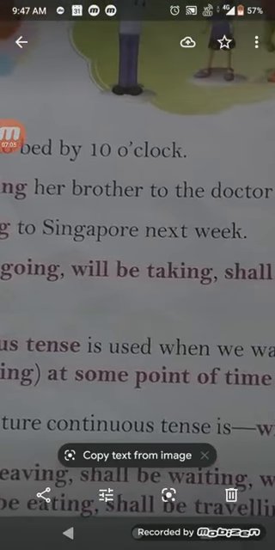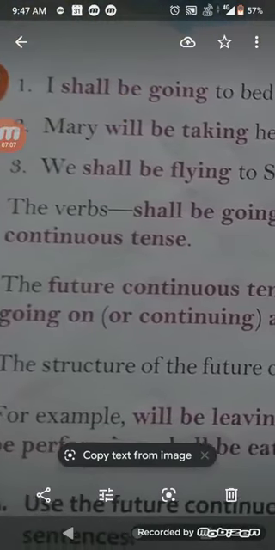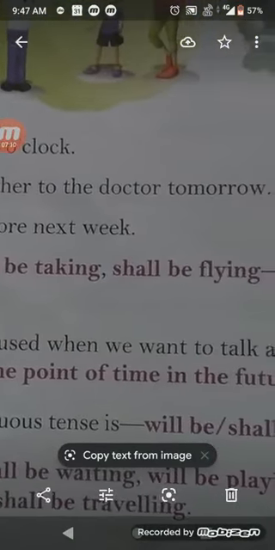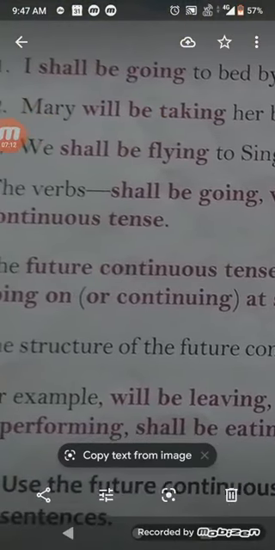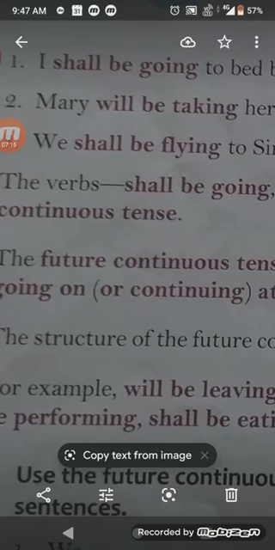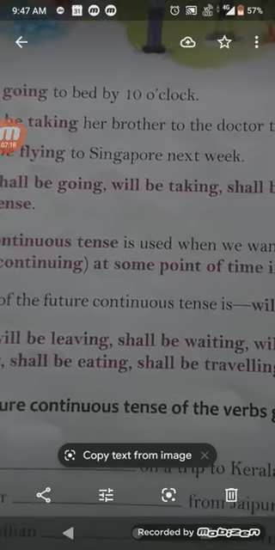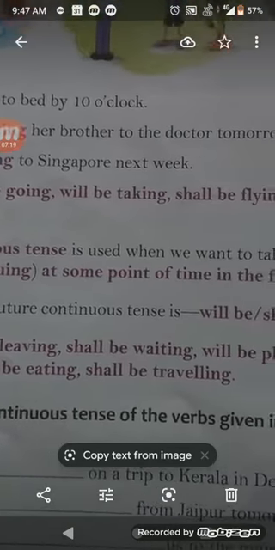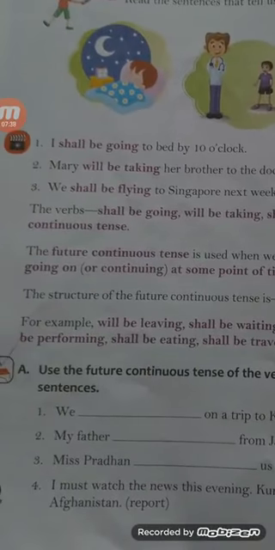So students, you look here, Singapore next week. Now the verbs shall be going, will be taking, shall be flying, all are in the future continuous tense. The future continuous tense is used when we want to talk about an action that will be going on or continuing at some point of time in the future. It will be continuing, it will be going on in the future and also continuing for some point of time in the future, not now but in the future time.